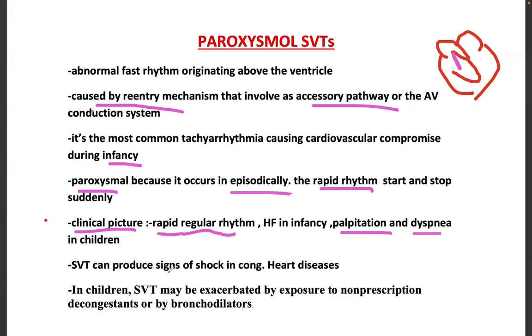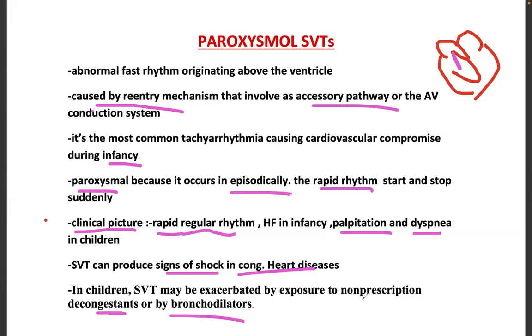SVT can produce signs of shock in congenital heart disease. In children, SVT may be exacerbated by exposure to non-prescription decongestants or bronchodilators. So that's why we have to be careful in using decongestants in children. See what he's telling, in children, SVT may be exacerbated by exposure to decongestants.